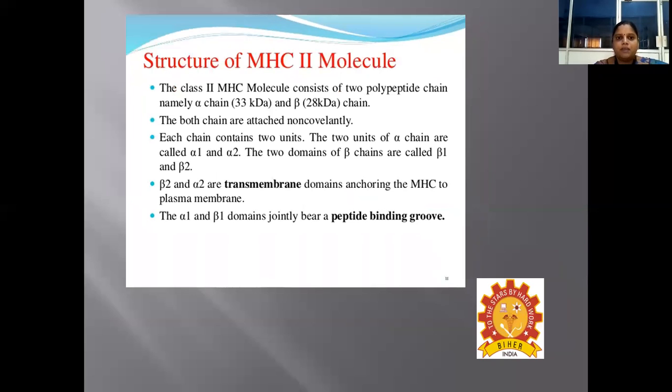So here we could find the structure description of the class 2 MHC molecule. It consists of two polypeptide chains, namely the alpha chain, which is 33 kilodalton, and the beta chain, which is 28 kilodalton. Both chains are attached non-covalently, and each chain contains two domains. The two domains of the alpha chain are called alpha 1 and alpha 2, and the two domains of the beta chain are called beta 1 and beta 2. Beta 2 and alpha 2 are transmembrane domains anchoring the MHC 2 to the plasma membrane. The alpha 1 and beta 1 domains jointly bear a peptide binding groove.